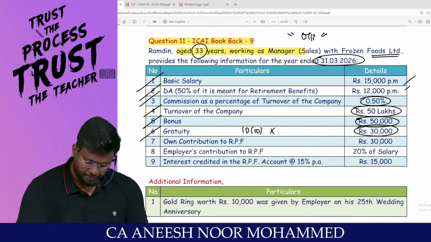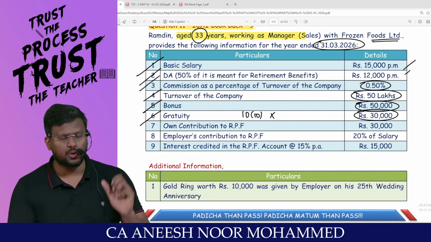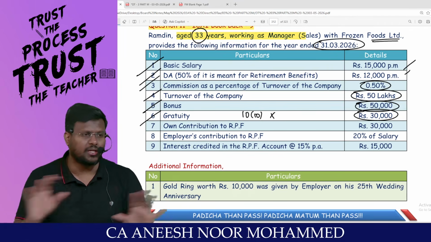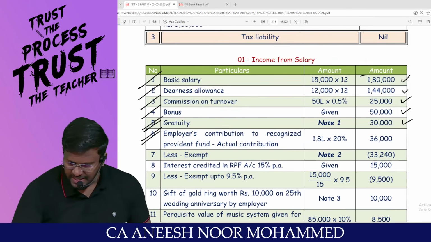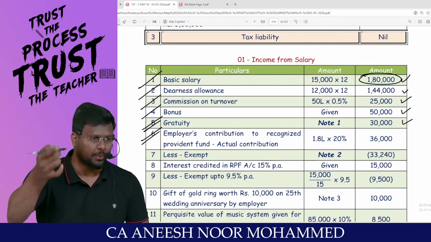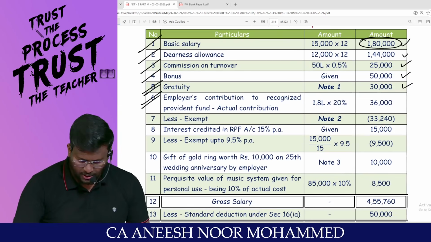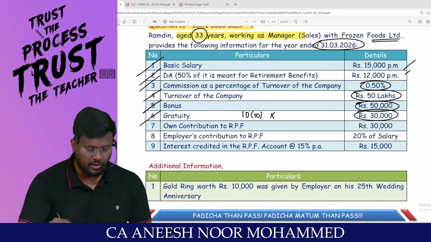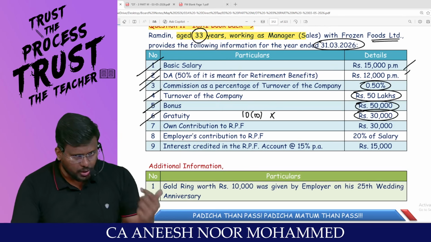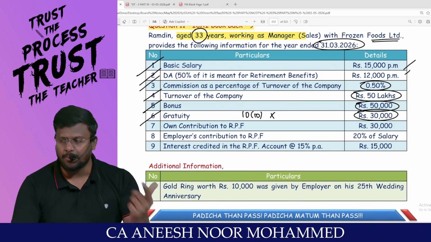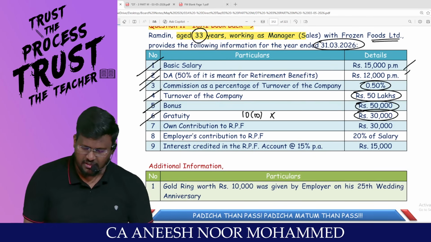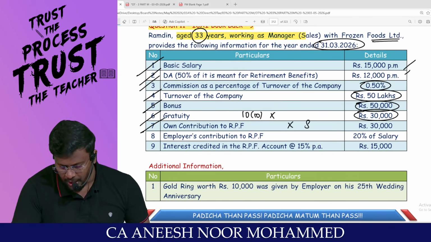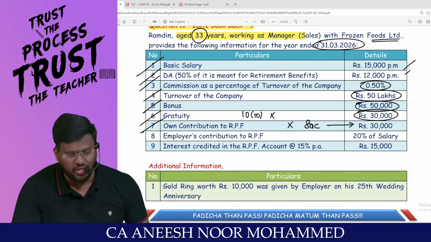Next, the employee's own contribution to RPF. As we all know, the employee's contribution to RPF is not an income, because from this basic salary only you would have contributed to RPF. Again, don't include it in the income. Own contribution is not an income. But if an employer is contributing to RPF in excess of 12% of salary, it should be treated as income. So the own contribution is not an income, but it is entitled to claim deduction under 80C.